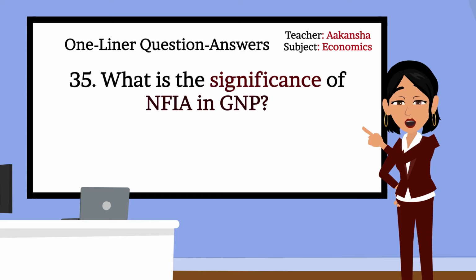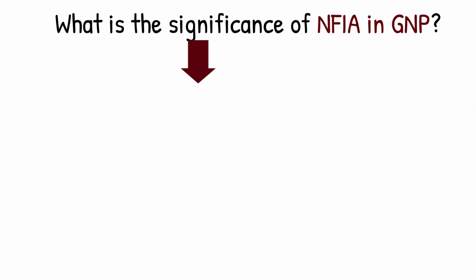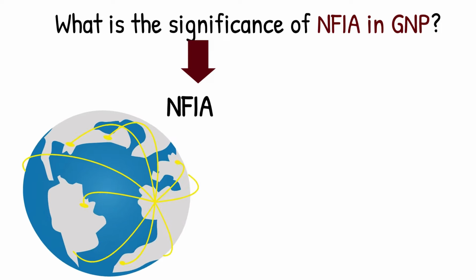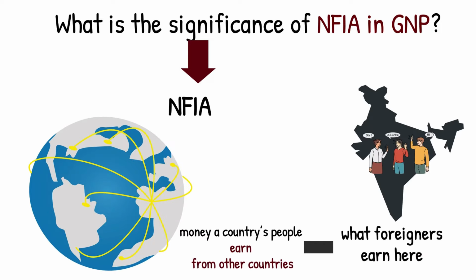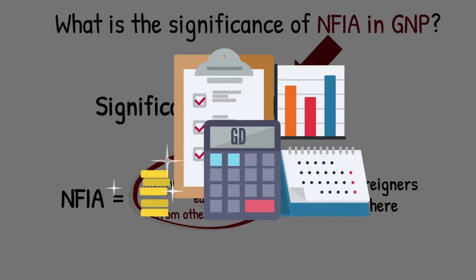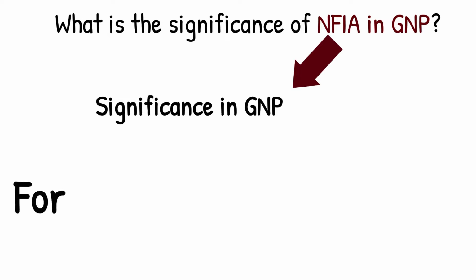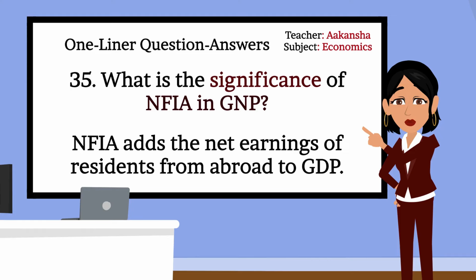35. What is the significance of NFIA in GNP? Net factor income from abroad, NFIA, shows the money a country's people earn from other countries, minus what foreigners earn here. It adjusts GDP to include income from abroad, giving a better picture of a nation's total earnings. Formula: GNP equals GDP plus NFIA. Very good. NFIA adds the net earnings of residents from abroad to GDP.